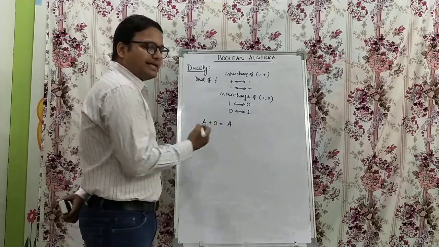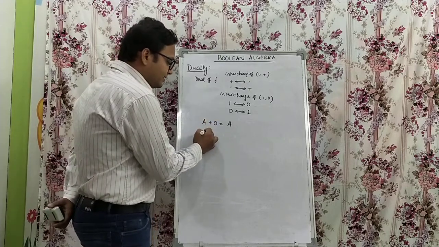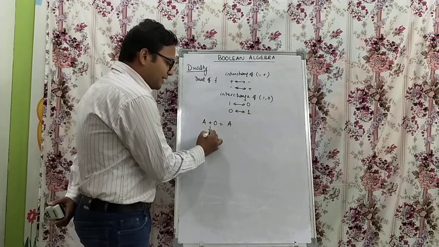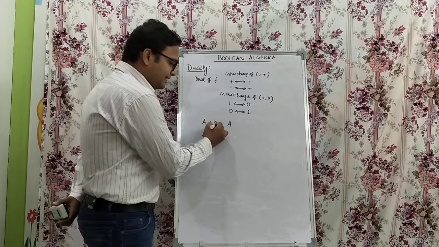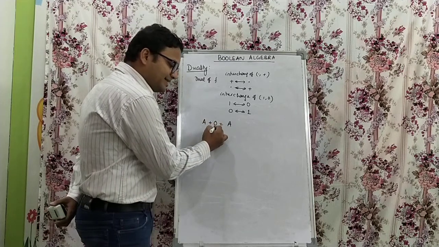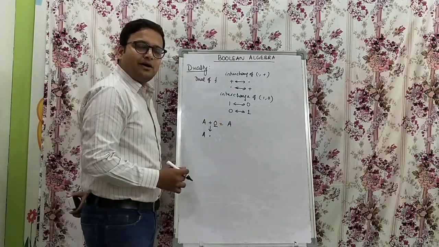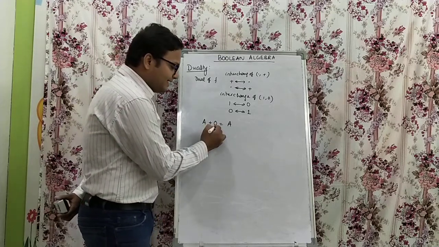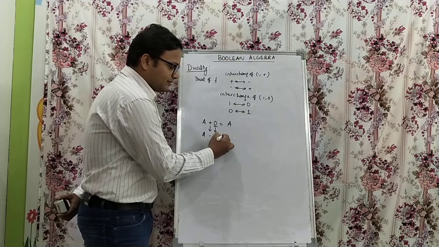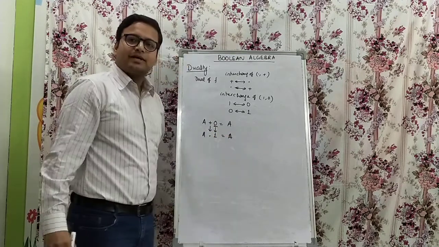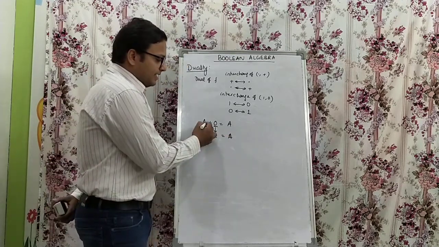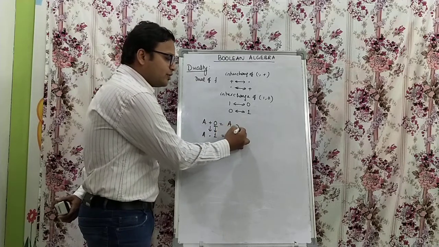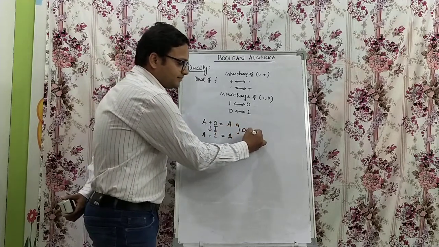Duality of the statement tells that you have to interchange the OR operator with the dot operator and interchange the identity element. 0 is the identity element of the OR operator. We have to interchange this identity element as well. A or 0 is A, so these two are dual to each other.